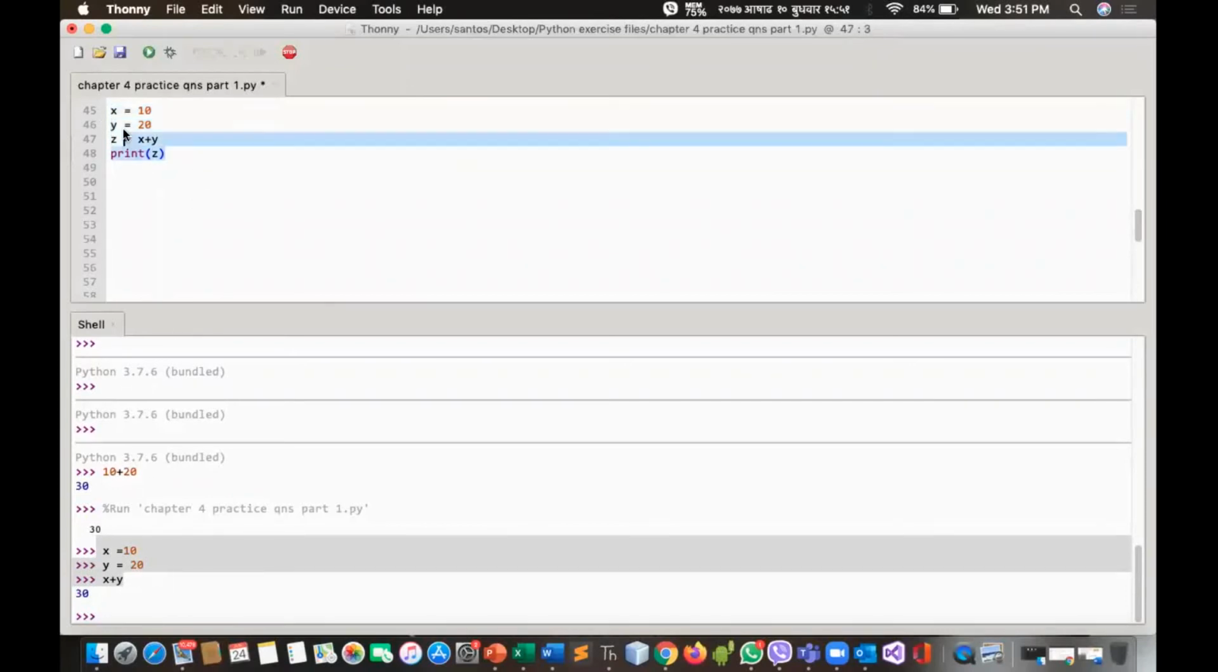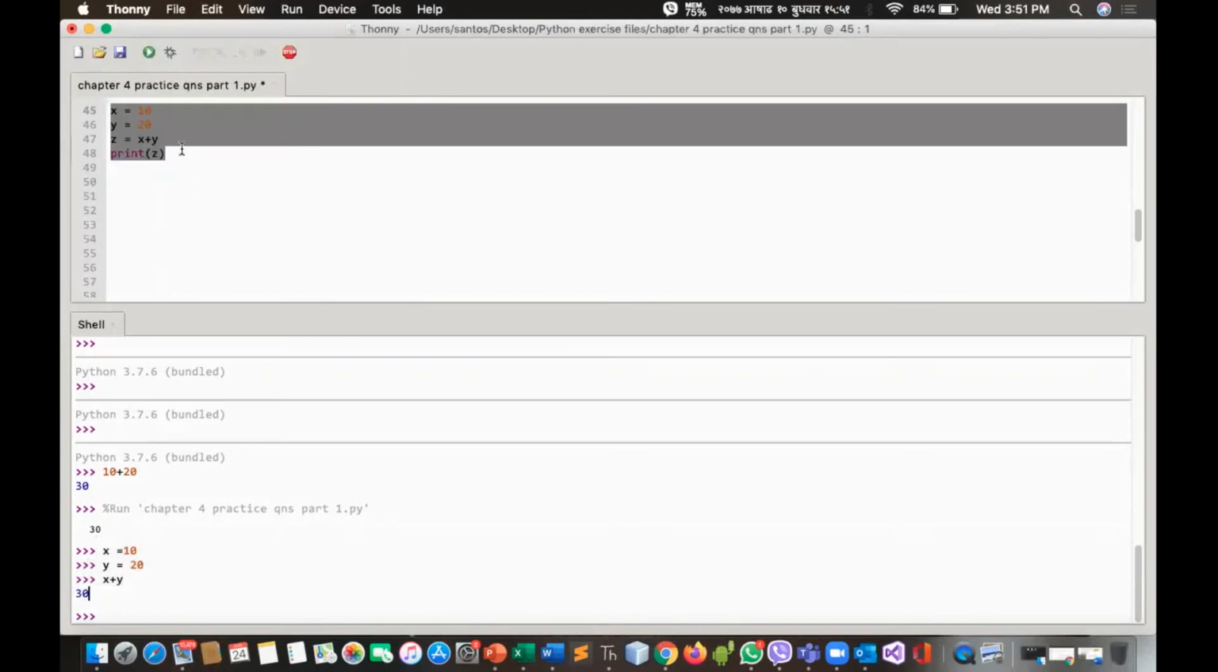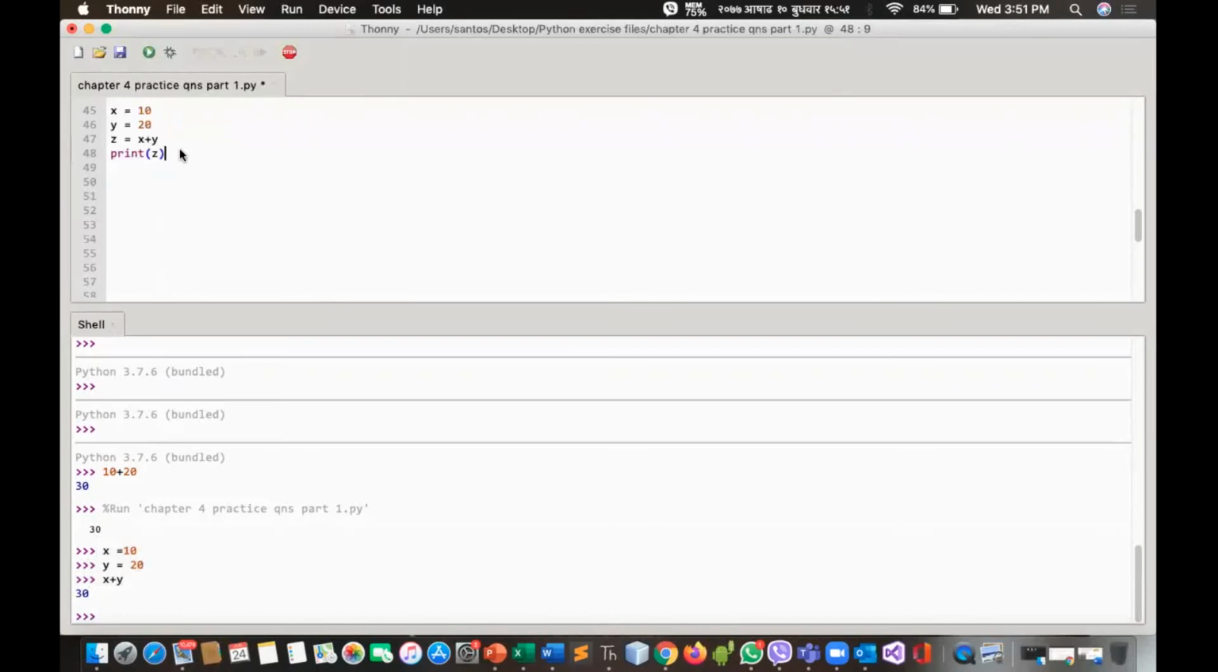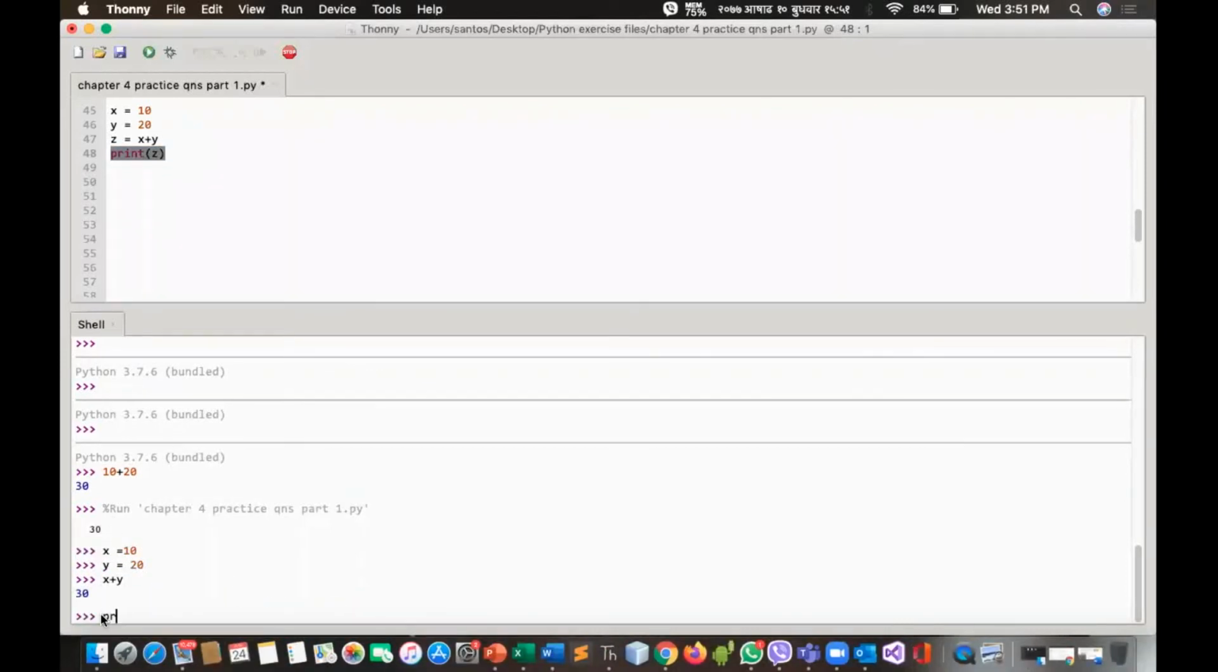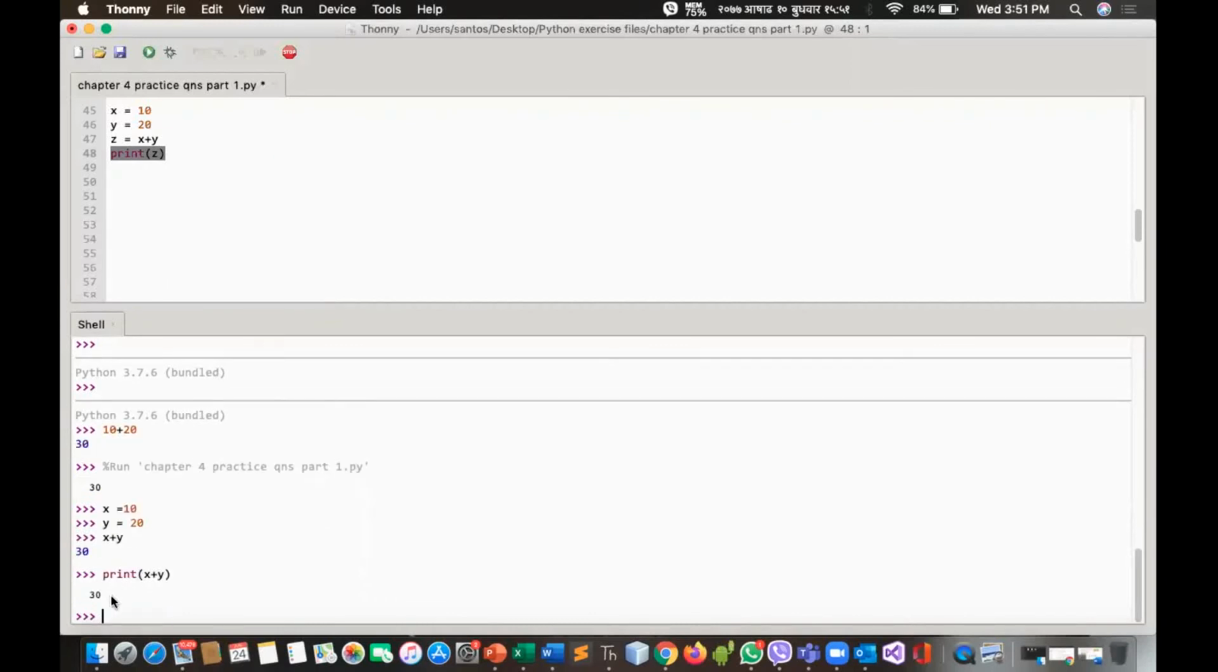In script mode, you have to include proper syntax, proper scripts. Script means here, in order to print from script mode, you have to write the print function. But in interactive mode, you don't need to include the print function. If you include print, it will do the same job. Suppose I write print x plus y, then also you'll get 30. But it's not necessary to write print in interactive mode, so that makes your work faster, easier.